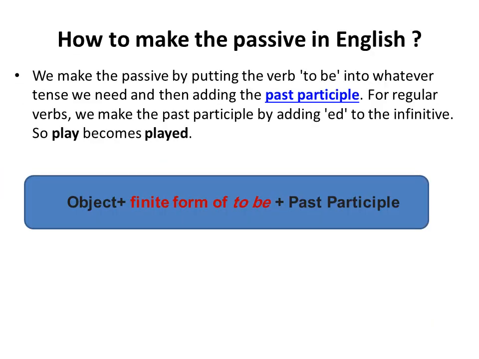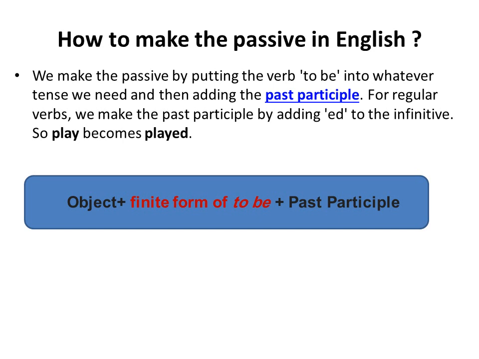Okay? Now, let's learn how to make the passive in English, or how to form the passive. We make the passive by putting the verb to be into whatever tense we need, and then adding the past participle of the verb. For regular verbs, we make the past participle by adding ed to the infinitive. So play becomes played, work becomes worked, watch becomes watched. Okay? So how to form the passive?